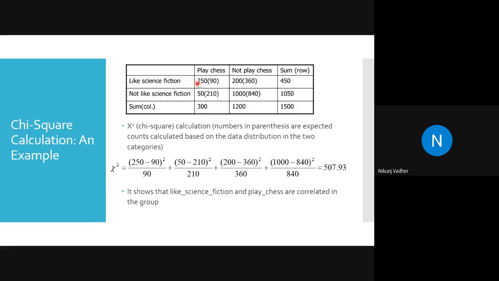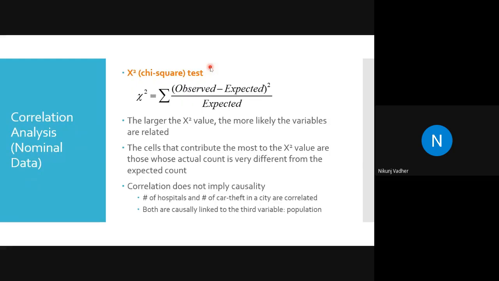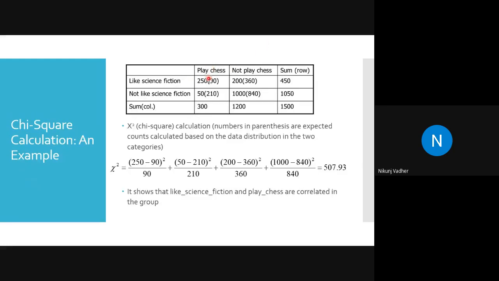How many are observed? 250. How many are expected? 90. We will see how this is calculated.